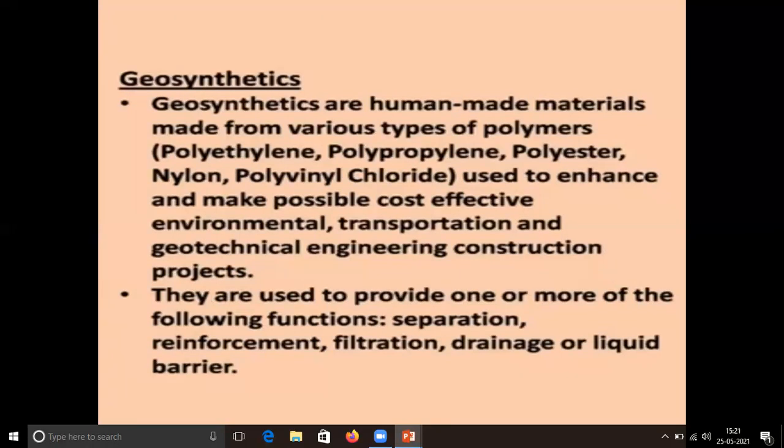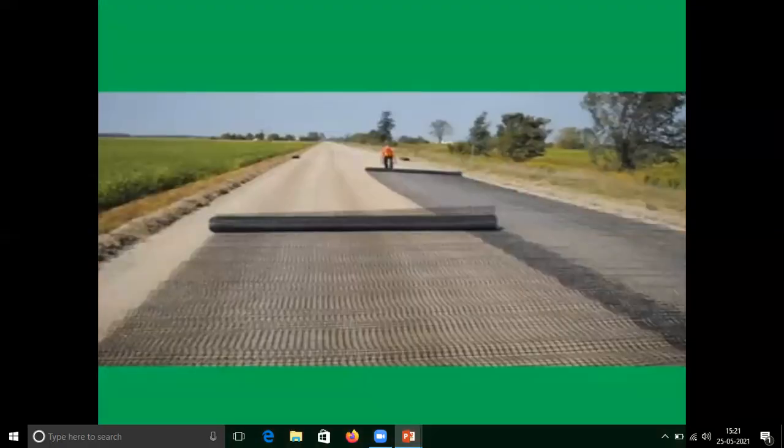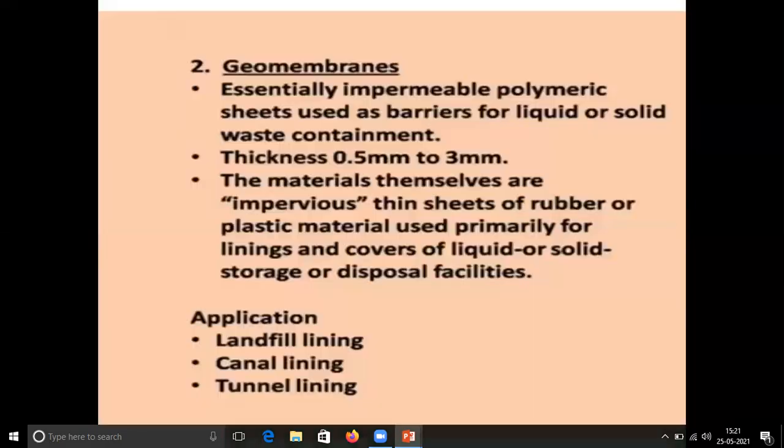They are also used to provide one or more of the following functions like separation, reinforcement, filtration, drainage, and liquid barriers. Category of geosynthetics we can also study, like geotextiles: flexible textiles like fabric with controlled permeability to provide filtration and separation and reinforcement in soil, rock, and waste material. This is the picture of geotextile as they are providing reinforcement to the soil. So soil stabilization is being done.